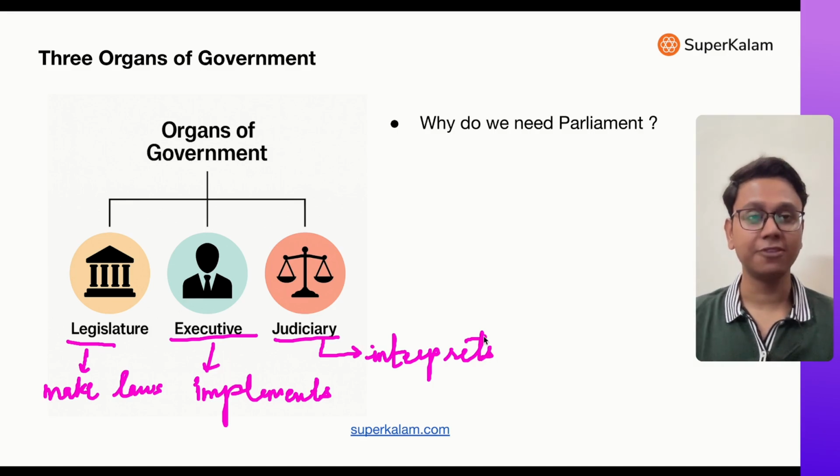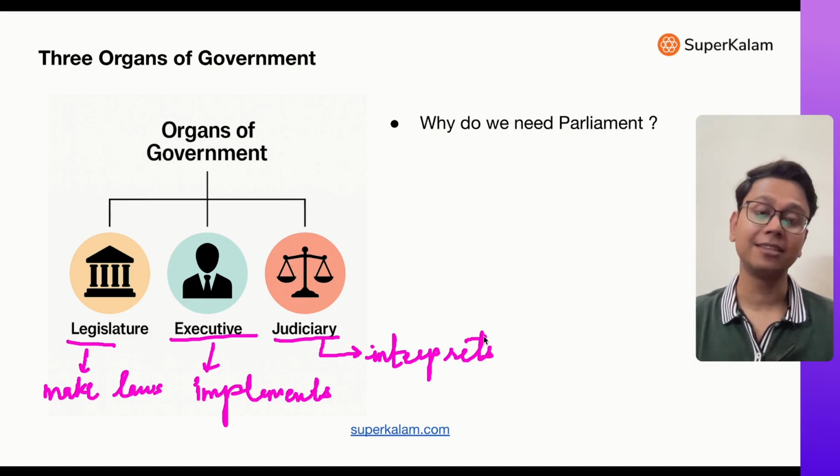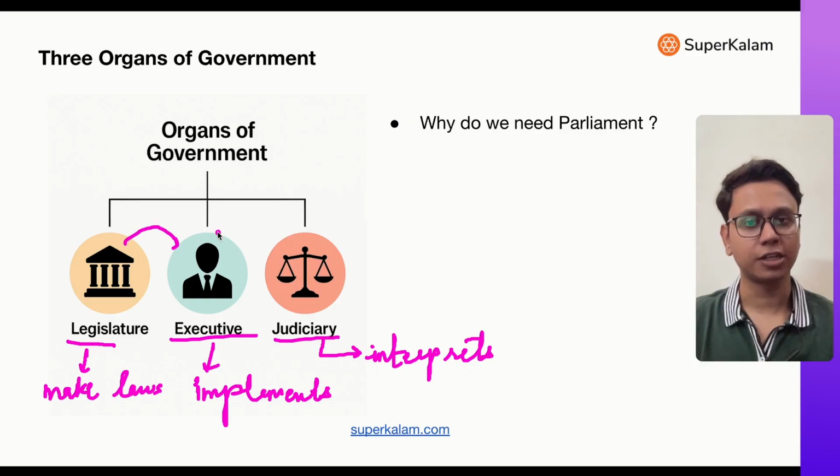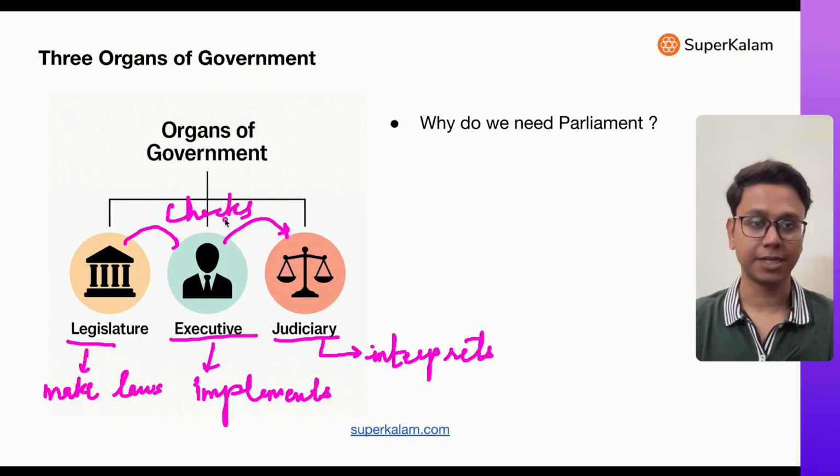So these three functions are performed by three different organs. These are aligned also, like these are dependent on one another also. Sometimes legislature can do the function of executive or vice versa. They also check each other. Therefore, these are very integrated organs of government.